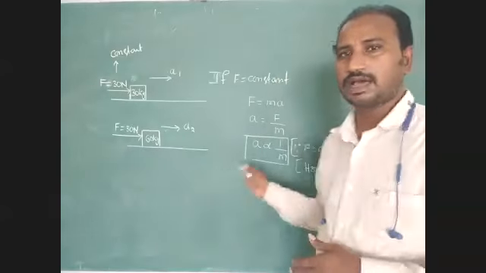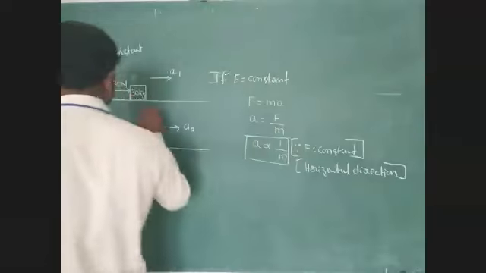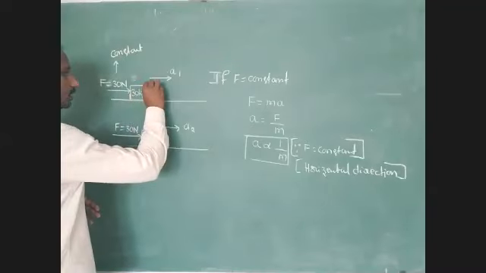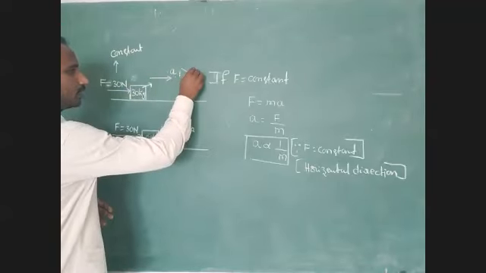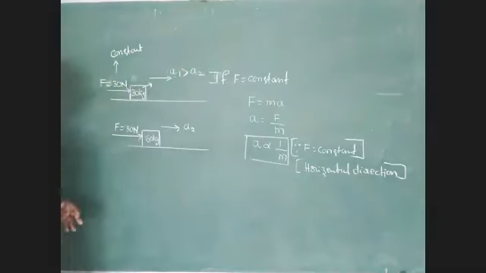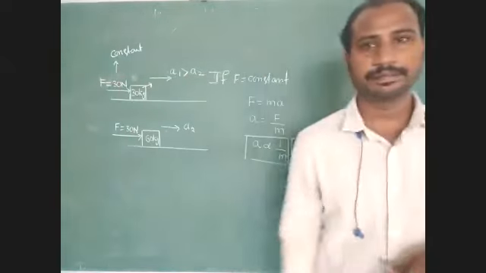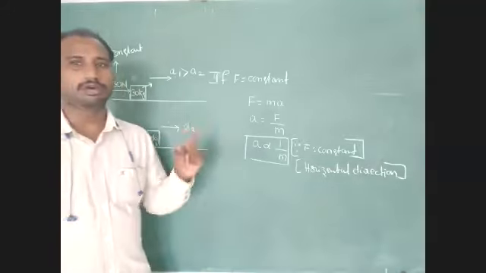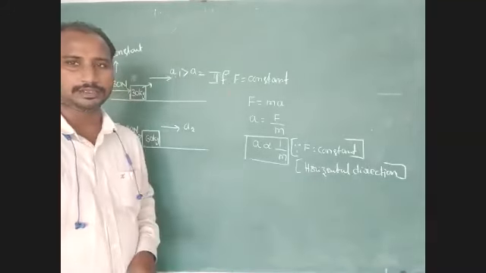The body with the smaller mass is getting the larger acceleration. The first is 30 kg, the second is 60 kg, but the 30 kg body is getting the larger acceleration. Then A1 is greater than A2. It is a direct answer. Mathematically, you have to find the magnitude of each acceleration, then identify the relation.